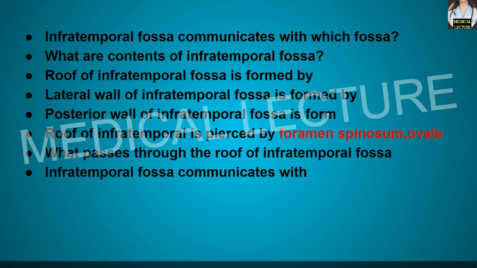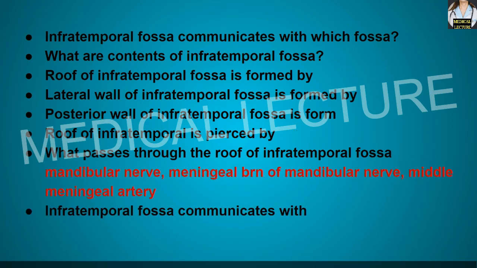Okay. Now, the roof of the infratemporal fossa is pierced by. Over here remember the foramen spinosum and the foramen ovale actually pierce the roof of the infratemporal fossa. Now, what passes through the roof of the infratemporal fossa? The mandibular nerve, the meningeal branch of the mandibular nerve, and the middle meningeal artery.